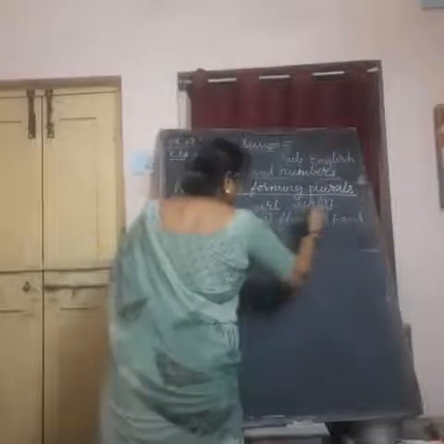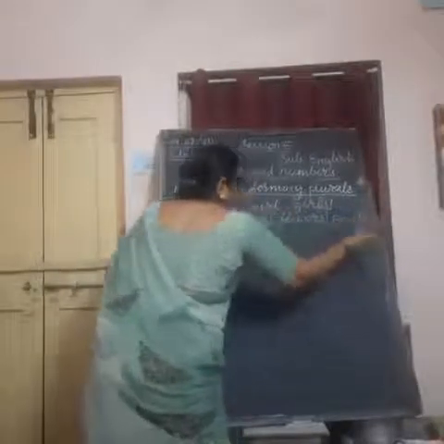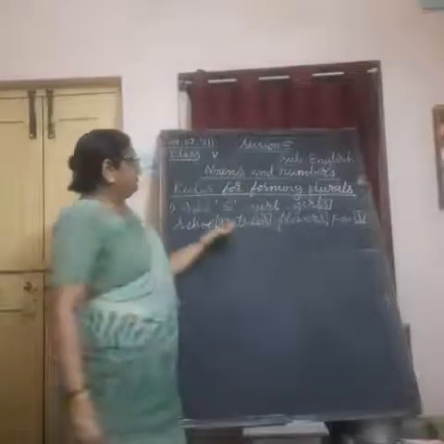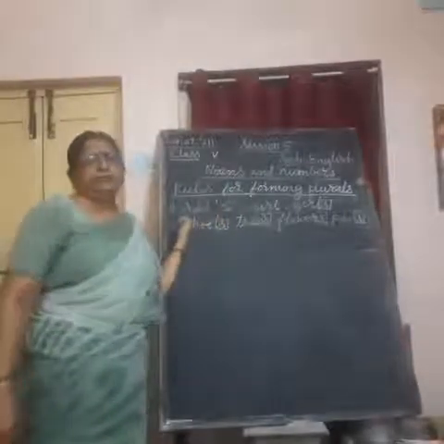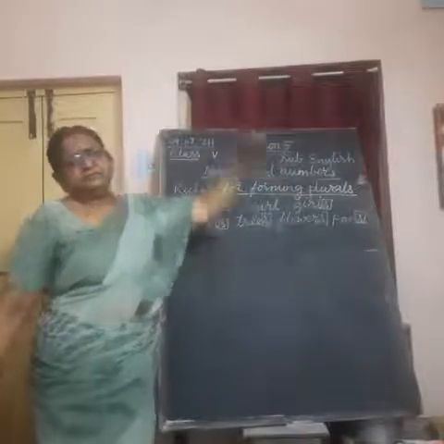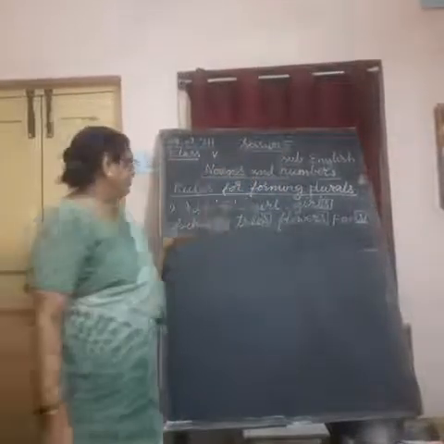What we did, we added only S. Understand, in a few cases, we add only S to the main noun form and form its plural. We can change it into more in number or plural form.